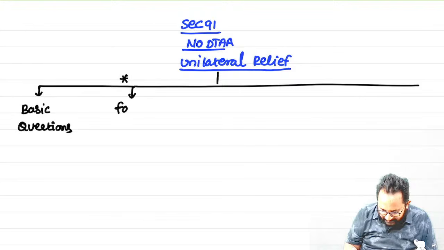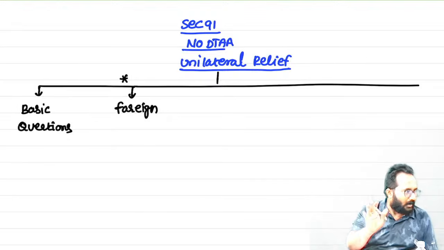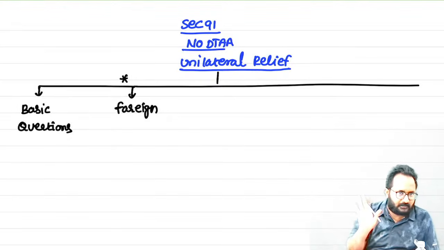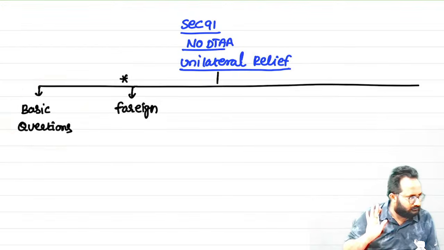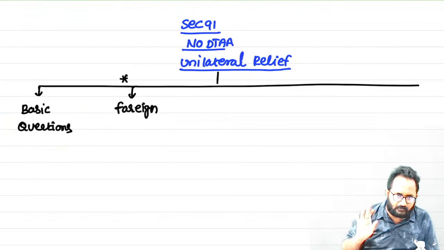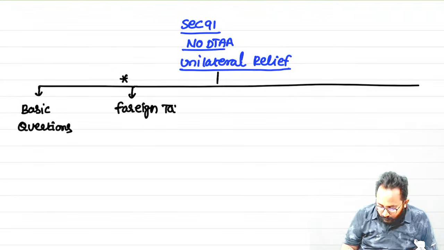So I will concentrate on that also. All the questions I am classifying: some basic questions are there, which you can understand without my help. Second type of questions, foreign tax rate twist.